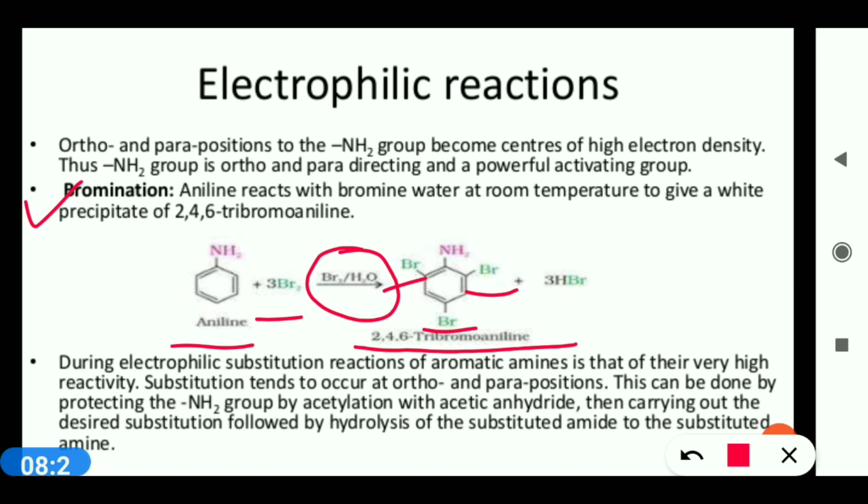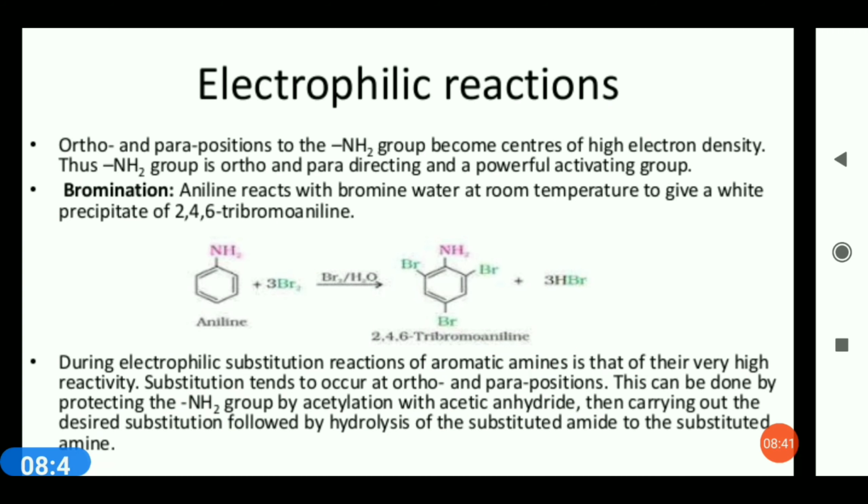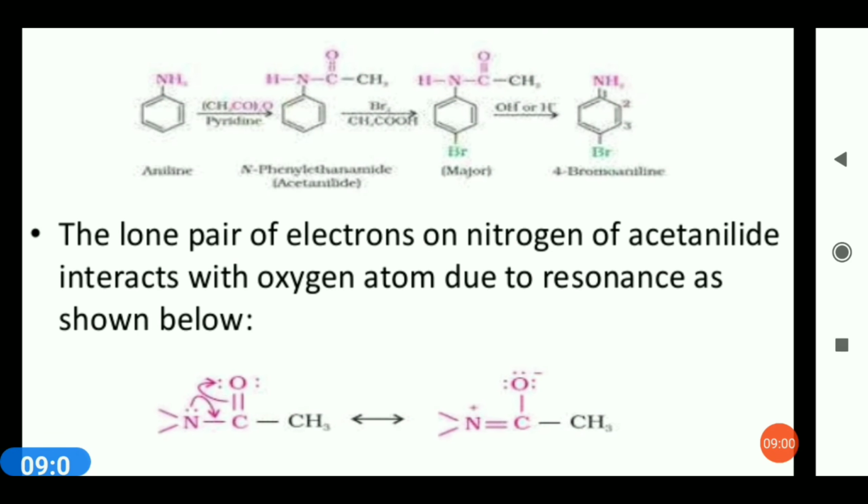This can be done by protecting the NH2 group by acetylation with acetic anhydride, then carrying out the desired substitution, followed by the hydrolysis of the substituted amide to the substituted amine. This is very important for the conversion. You have to keep in mind this acetylation, protection and then substitution for the conversion. Let's see how.